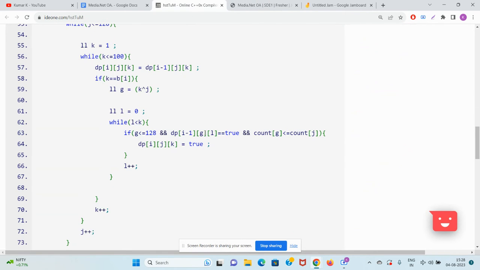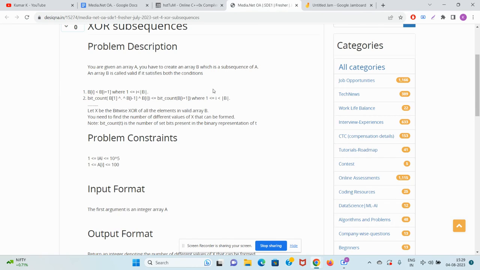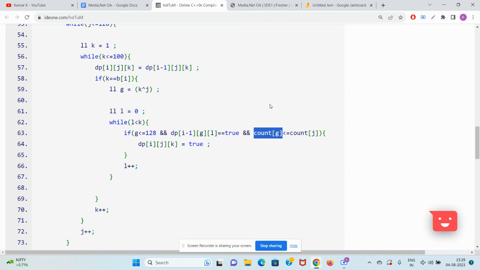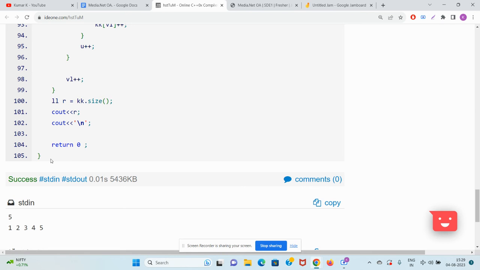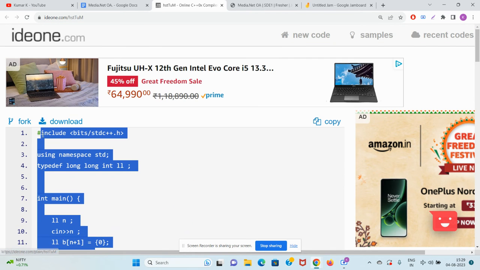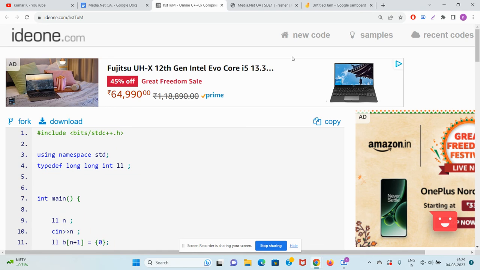Okay, guys, here we need to make a change in the code, and that change is that the count G is giving us the XOR of the first I minus 1 elements, right? And our bit count of B of I plus 1 should be greater than or equal to that. So this should be bit count of B of I, or you can say bit count of K. So we should replace it with K. Now there was a slight mistake, now let me fix it. It should be bit count of k.